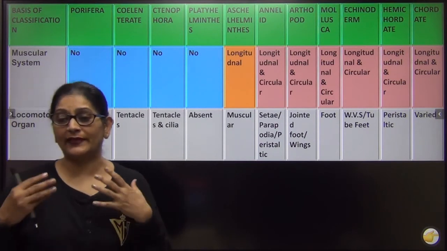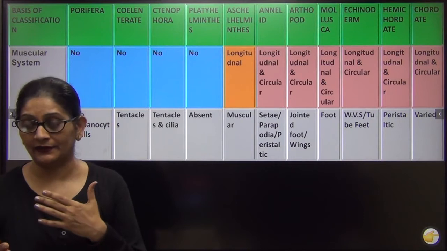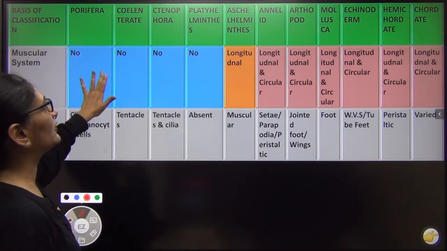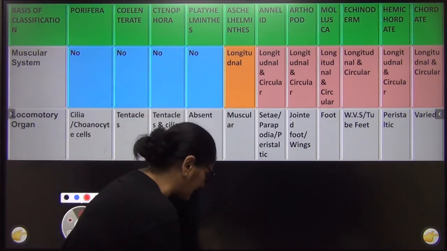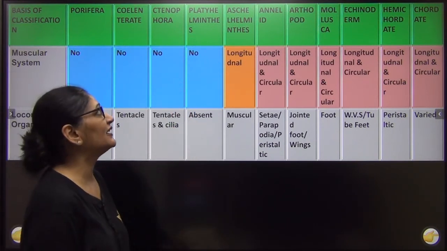Muscular system means when the muscles develop, right? Muscular system developed quite later. When did it develop? Porifera, they don't have muscles. Ctenophora, they don't have muscles. Coelenterate, they don't have muscles. Platyhelminth, they don't have muscles. The first organism in which the muscles develop, that is your askal helminths.